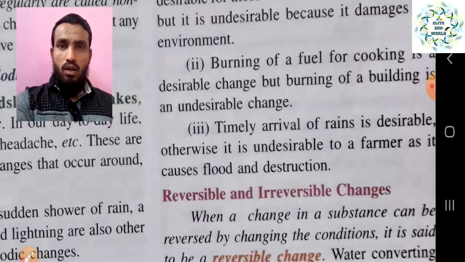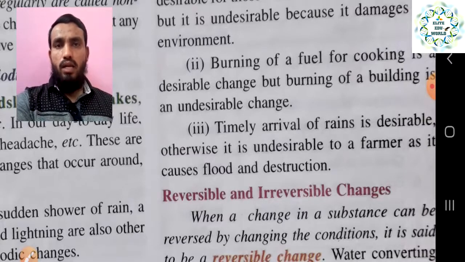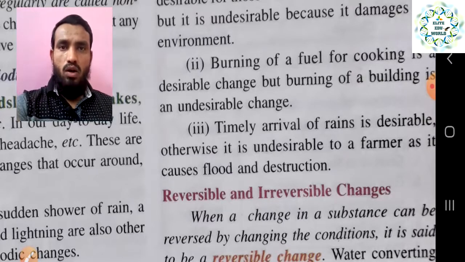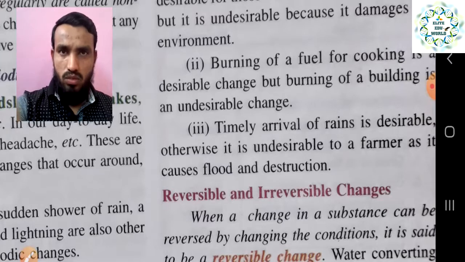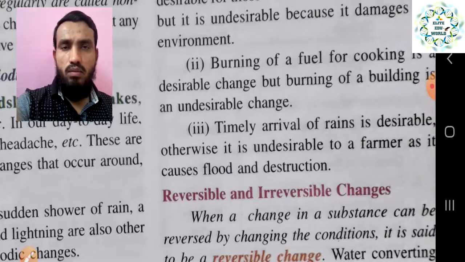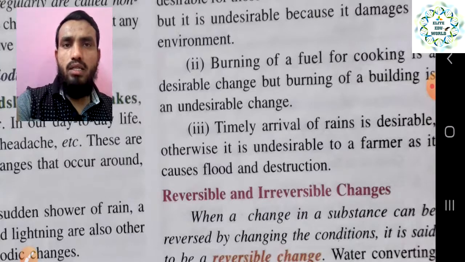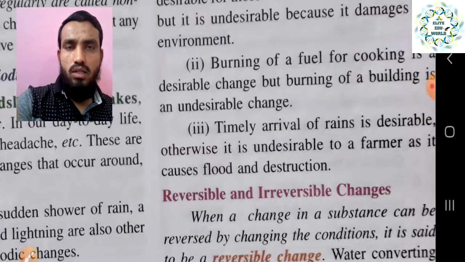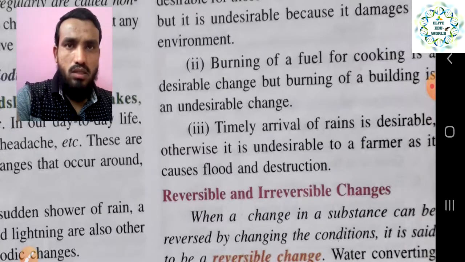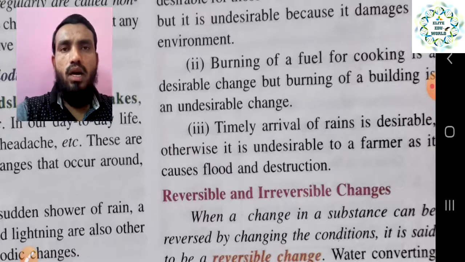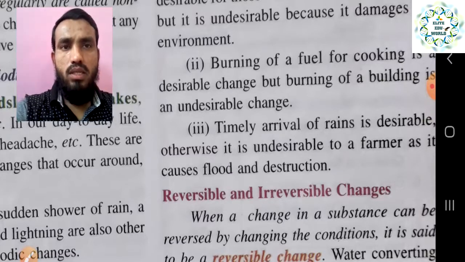But when some building or some property is burning, it is undesirable because it causes loss for human beings and other losses. So many losses we have because of the burning of buildings. So in that case it is undesirable. Like that, one thing, burning, is sometimes desirable and sometimes undesirable. So it will come in this category.